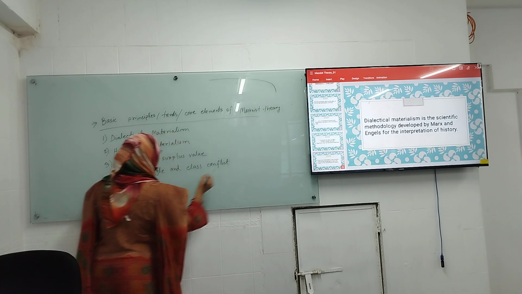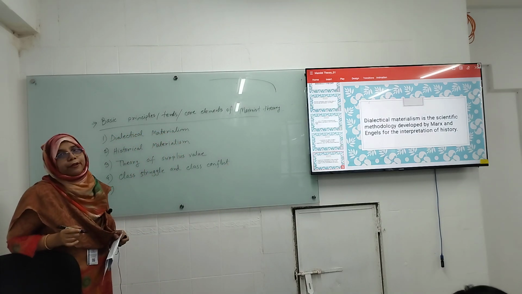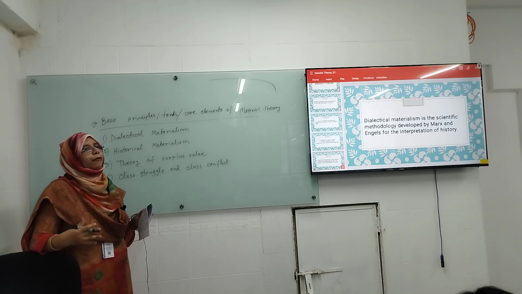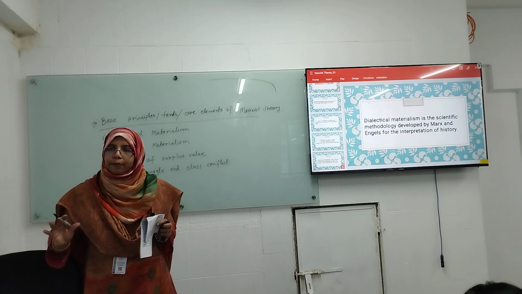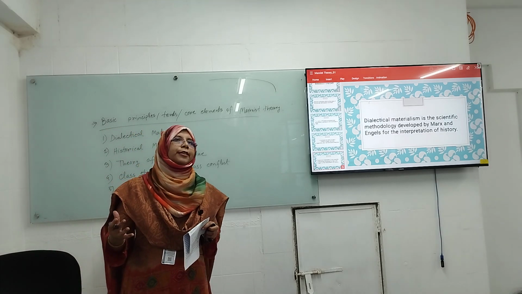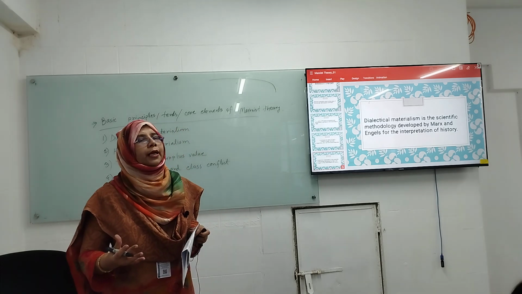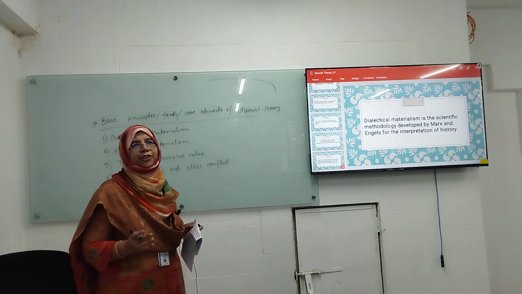And last, revolution. There are two parties, one is the oppressor, another is the oppressed. When people are oppressed day by day, the revolution is a must. Another thing we will discuss today is the base and superstructure.